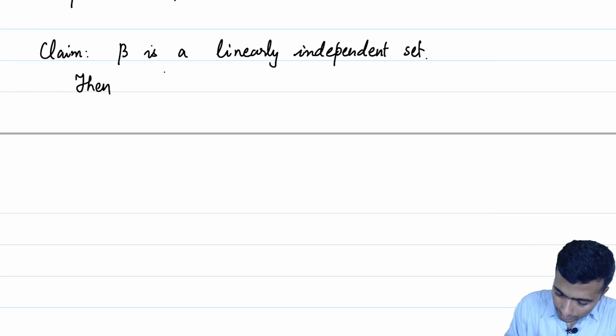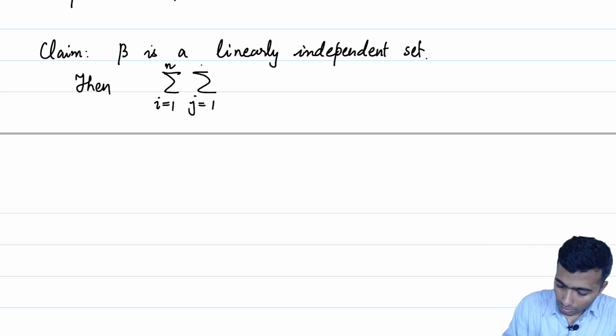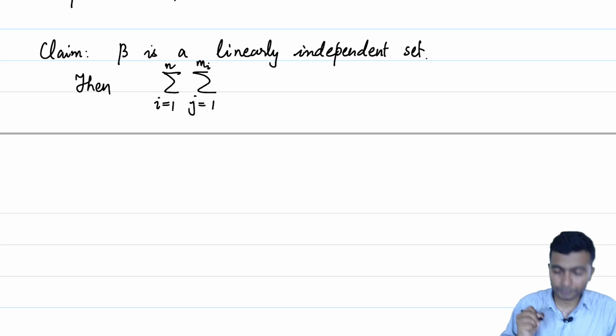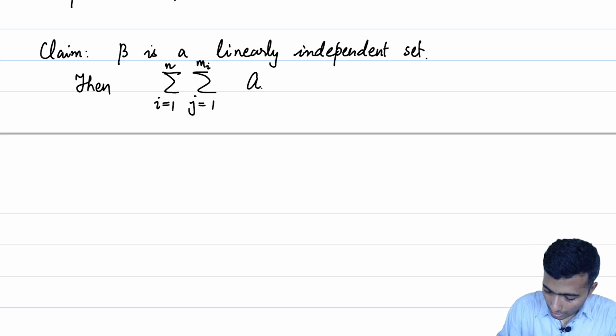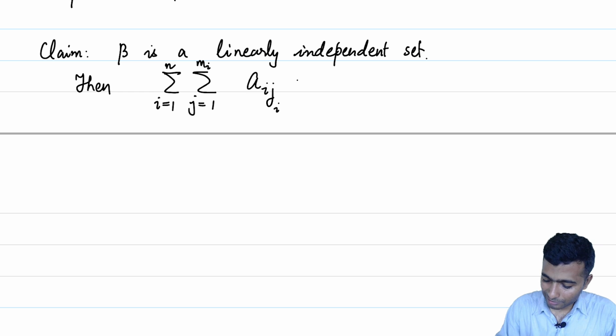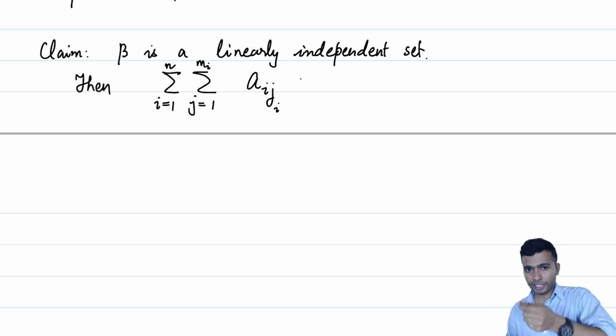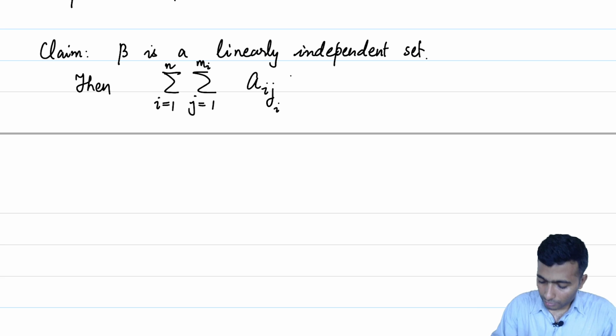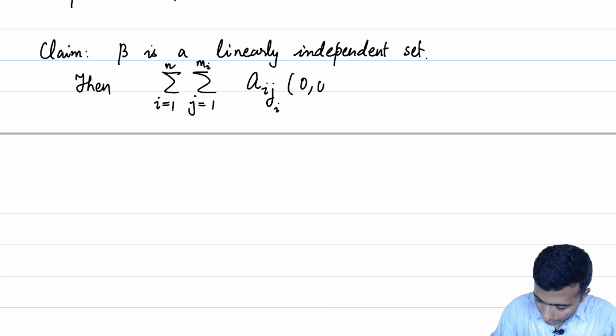Then we can write it like this: summation i equal to 1 to n, j equal to 1 to mi, a_ij_i times, let me call the vector v_ij_i.